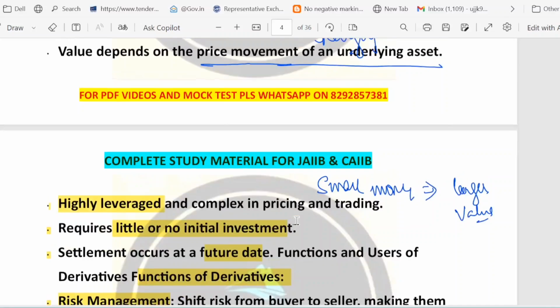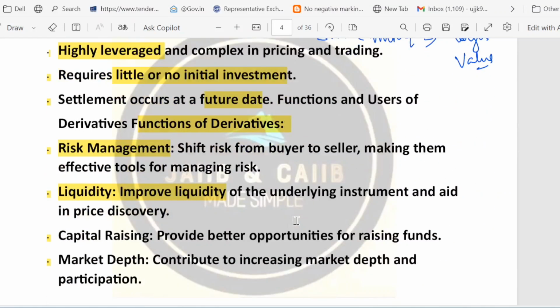So what are the key terms which we have talked about in this slide? First of all, highly leveraged. Highly leveraged means you control a big position with a small deposit. That is called high leverage. Right, that magnifies both gains and losses. Second point is little or no investment, which means unlike buying a stock outright, derivatives often need a very small margin or sometimes nothing at all.